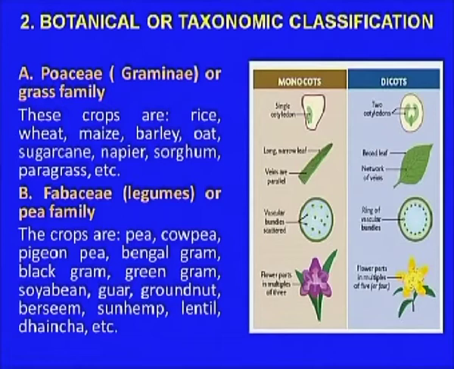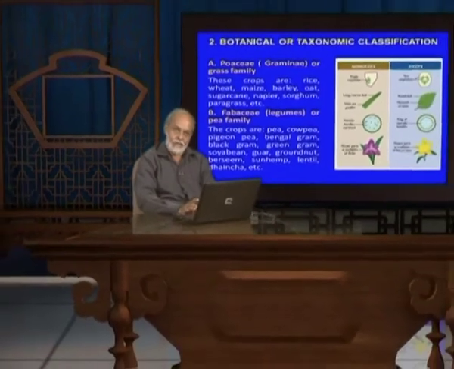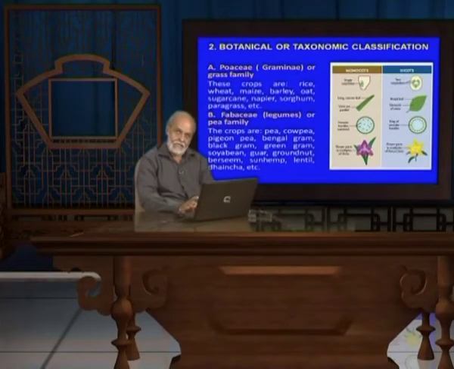The third important character is the flower character. If you take the flowers of monocot and dicot, in the monocot the flower parts are trimerous, like calyx and corolla, they come in three or multiples of three, whereas in the dicot they are either tetramerous or pentamerous, meaning if calyx is 4, corolla will be 4, and if calyx is 5, corolla will be 5. In this way they are multiples of these. This is the third characteristic of difference between the two.